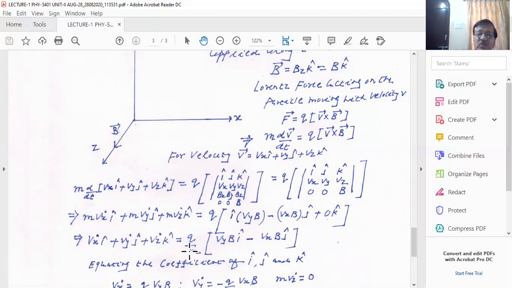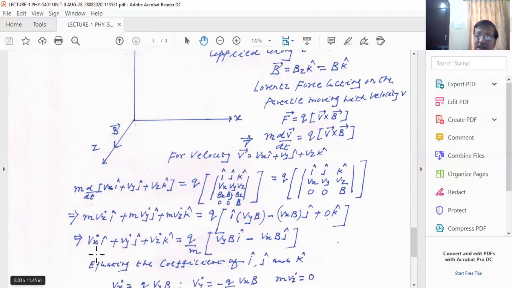And now once you know this equation, you compare the coefficient of the i unit vector, and compare the coefficient of the j unit vector. Please remember this. So if I compare the coefficient of the i vector, I can say that vx dot is equal to Bq divided by m into vy.